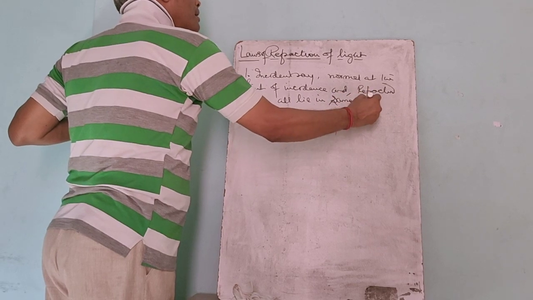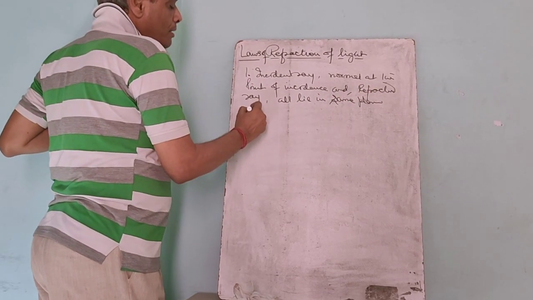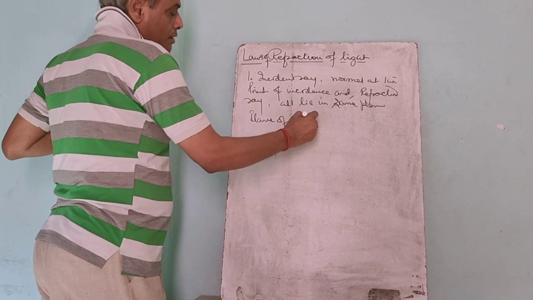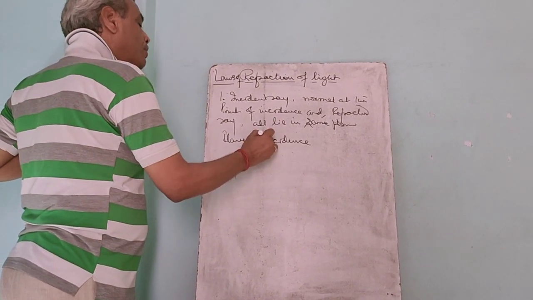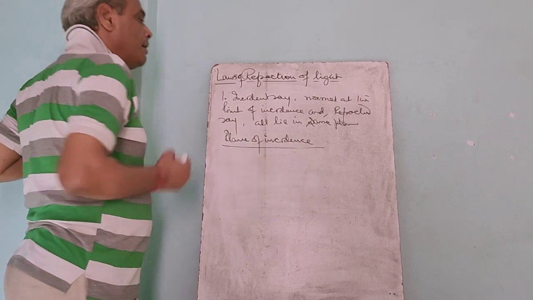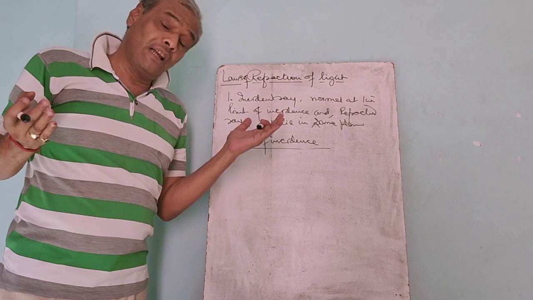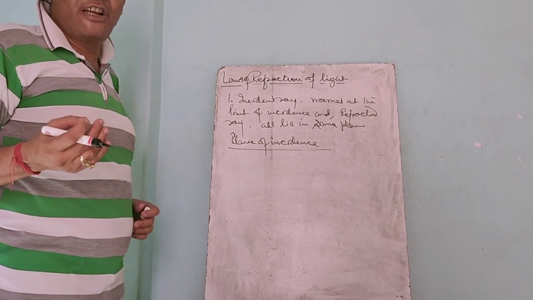That is called the plane of incidence. Incident ray, normal at the point of incidence, and the refracted ray all lie in the same plane, and that plane is said to be the plane of incidence.